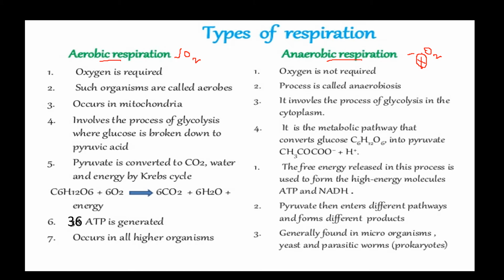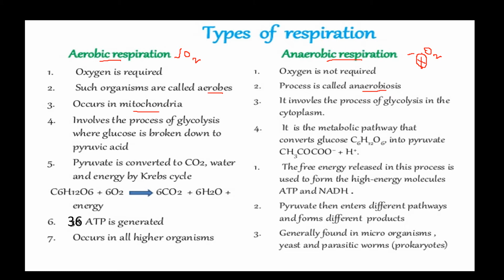The organisms which take oxygen are called aerobes, and the organisms which can survive in the absence of oxygen are called anaerobes. All the aerobes have the cell organelle called mitochondria, which helps in aerobic respiration.